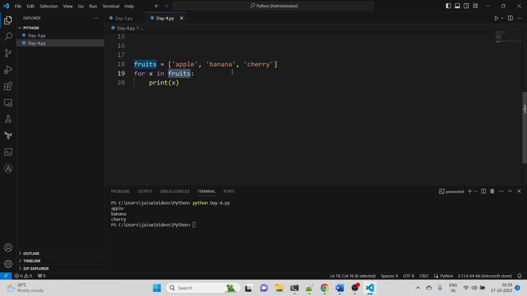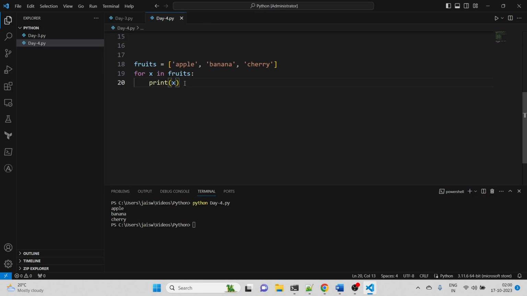Okay, so this is a list and I want to iterate through this list. This is a basic example of a for loop. Right now I have given you a basic example, but at the end of this session I will give you one example that covers the for loop and other loops as well, including if else statements, so that will help a lot.